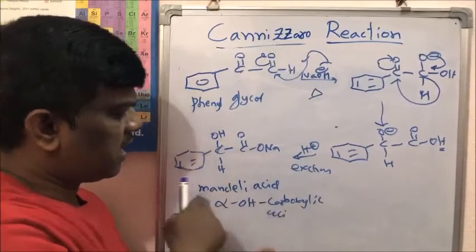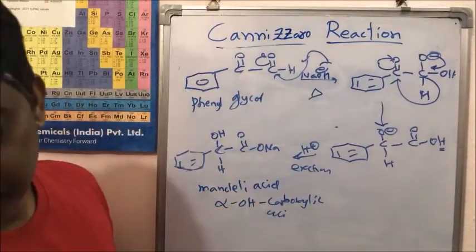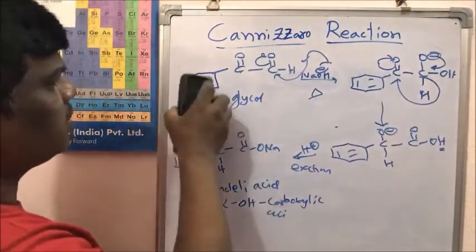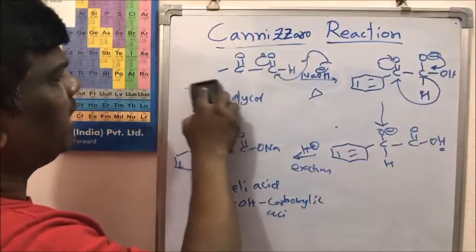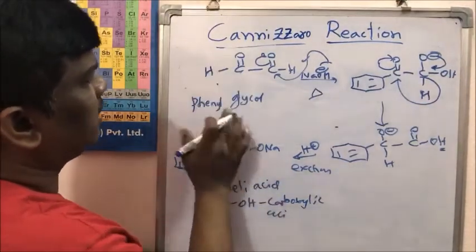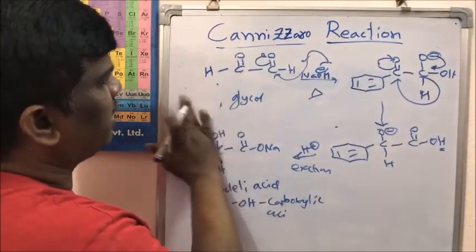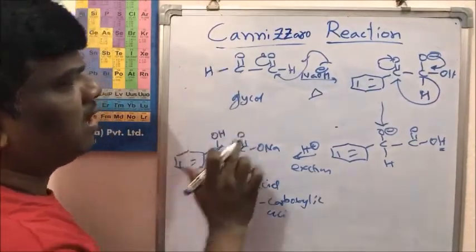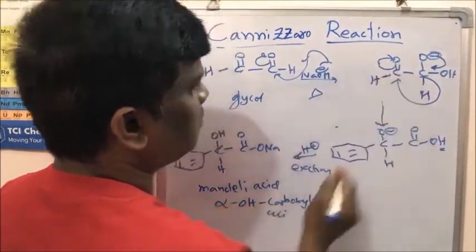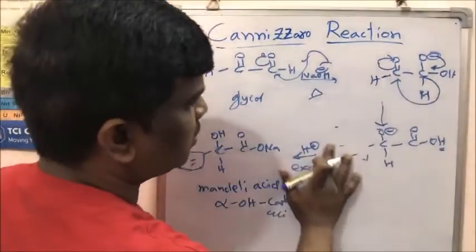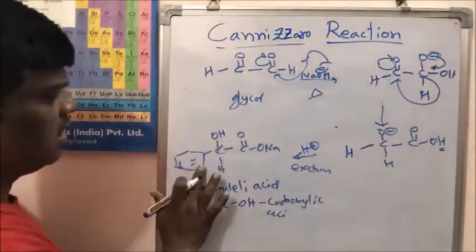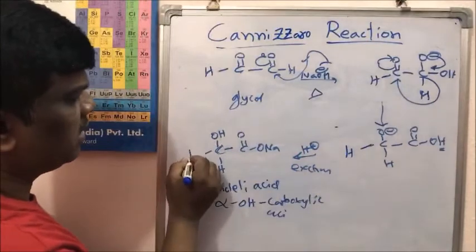For example, here I have taken mandelic acid. If I take glyoxal, right friends, I am substituting this phenyl ring with hydrogen. When there is no phenyl ring, it is known as glyoxal, and the same steps will be repeated. I am just simply removing this and placing hydrogen. And what is the compound I am going to get?